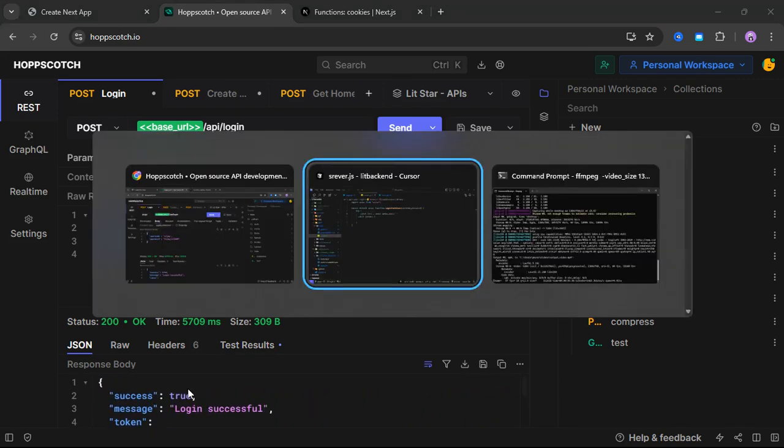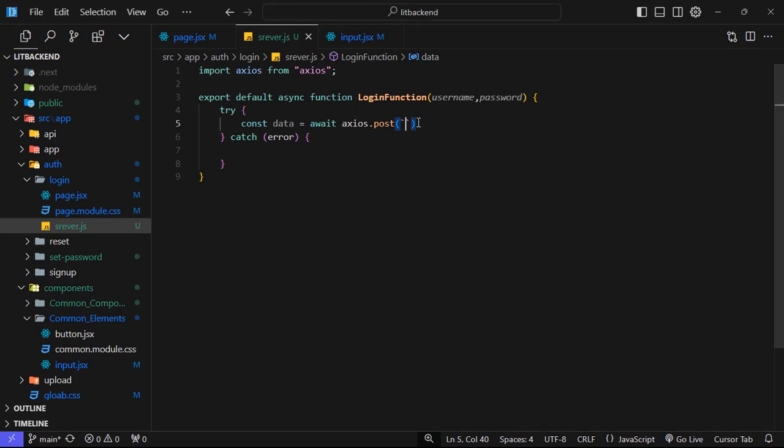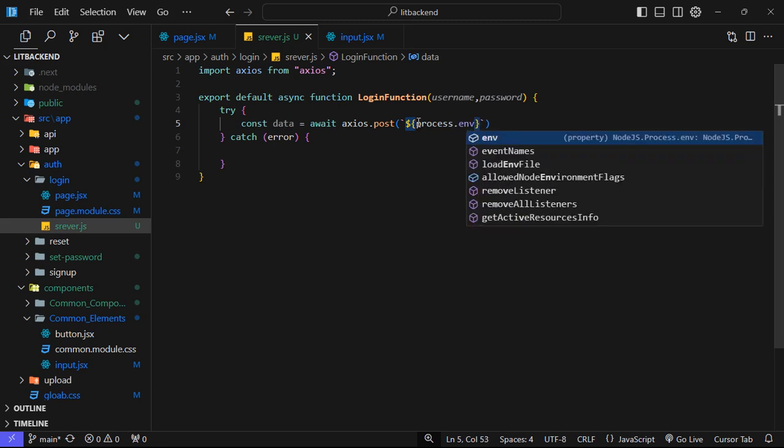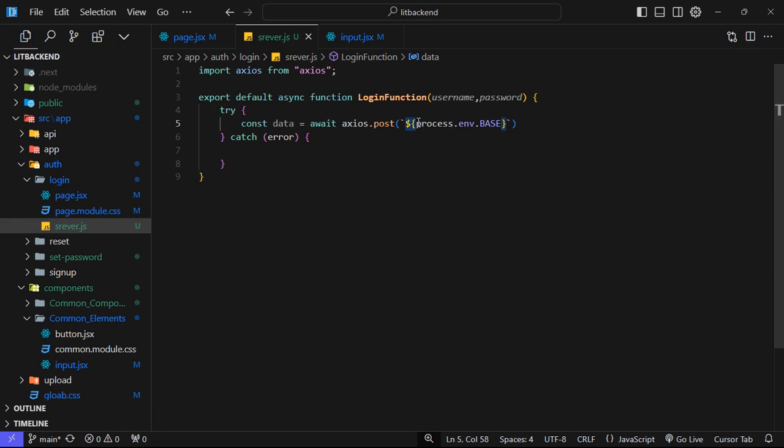So now I will gather my base URL from my env file. Make sure that you have defined the base URL inside your env file. Now I will say process.env.BASE_URL, and I will paste the path here.